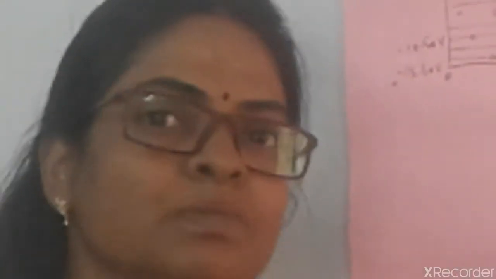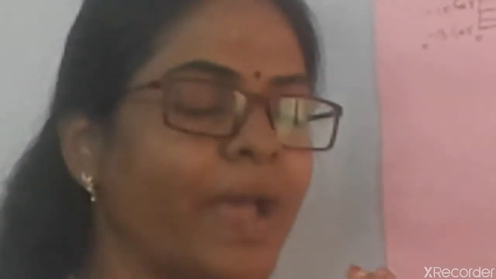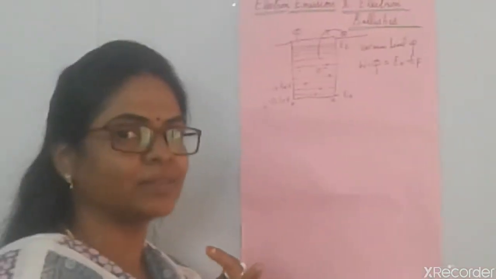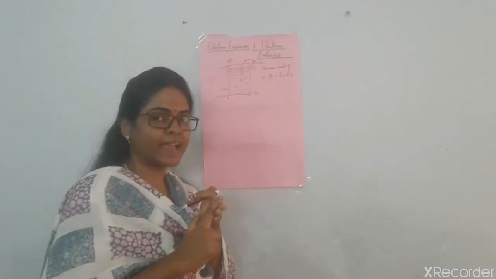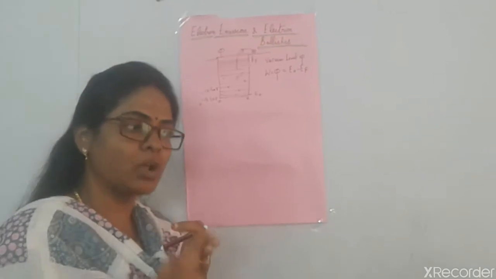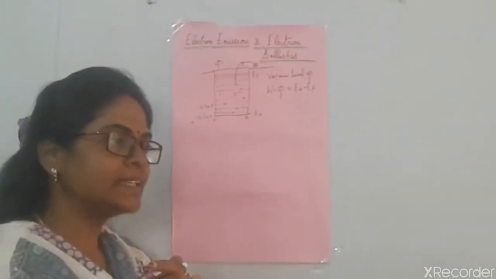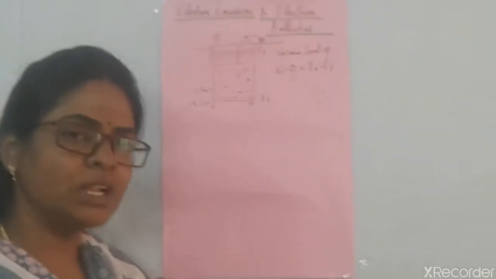So how can we give this energy? This can be in terms of thermionic emission, where you give this energy in terms of temperature, and field emission, where you apply an electric field to these electrons and they come out, and you can apply photons, light photons. Secondary emission is something different.